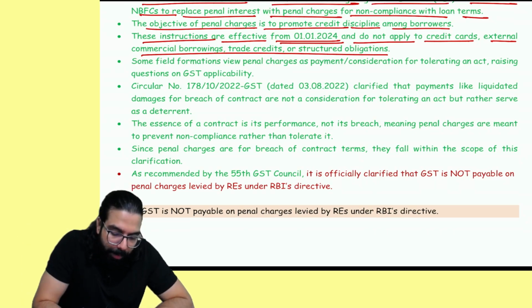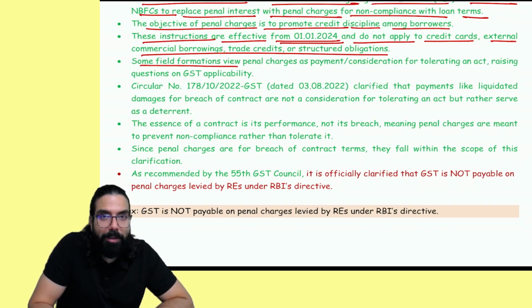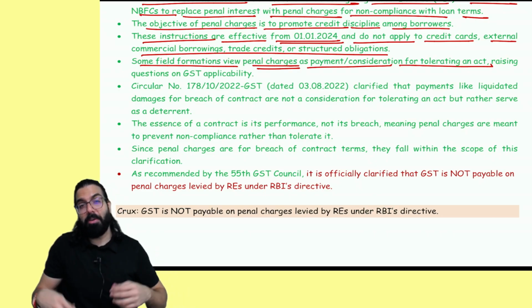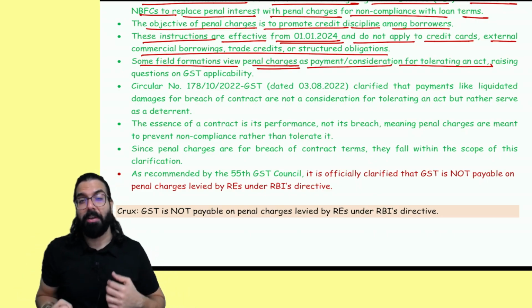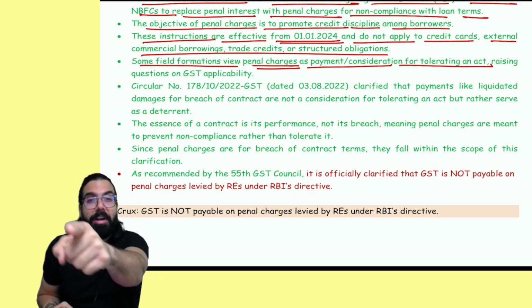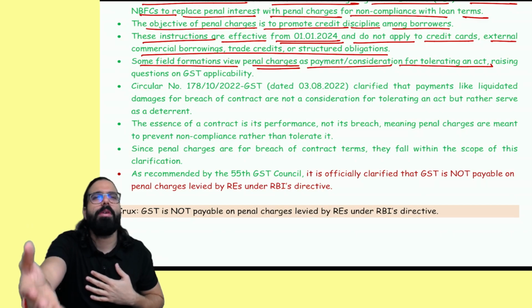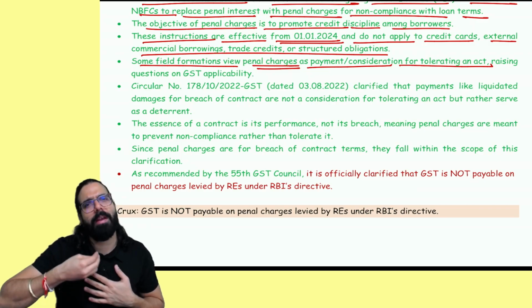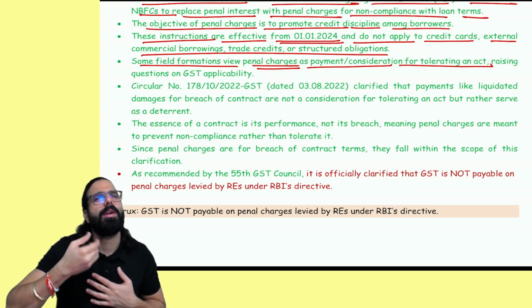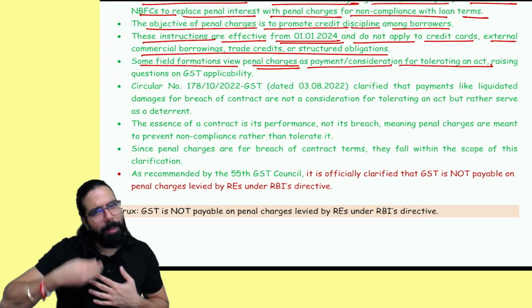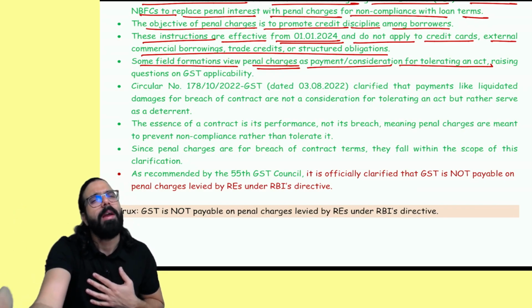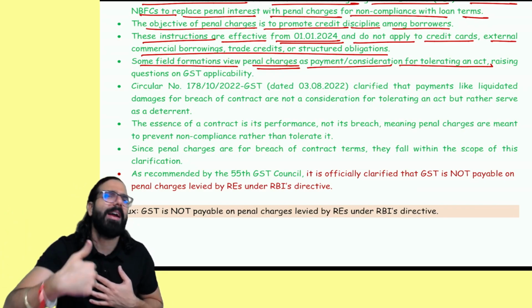Some field formations, meaning some officers of government departments, are of the view that penal charges are payment or consideration for tolerating an act. I'm the bank, and I'm charging penal charges. Why? Because I'm tolerating your act. I have given a loan. For the loan I'm charging EMI, and on the loan I'm charging interest plus penal interest. Whatever principal amount I'm charging, first I'm charging him interest, and if he's delaying, I'm charging him penal interest. But instead of penal interest, I'm charging him penal charges.